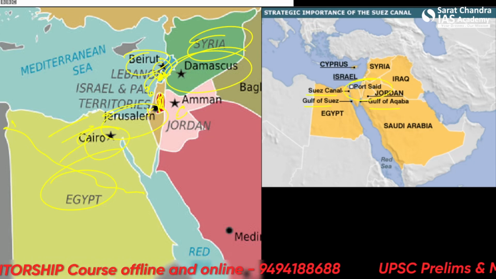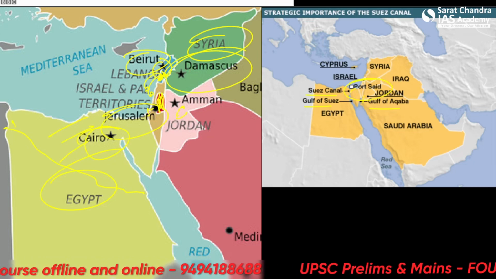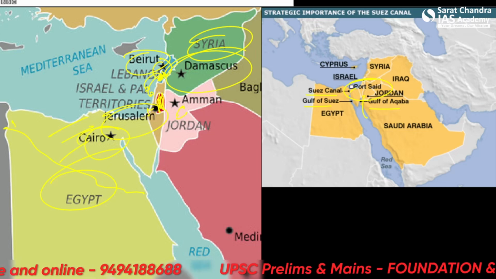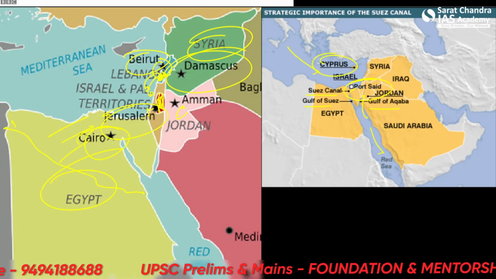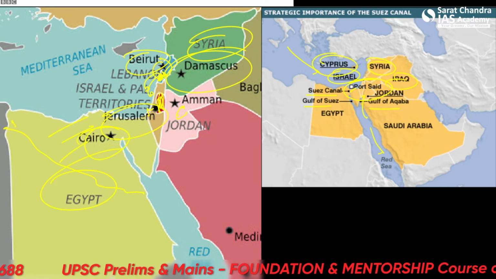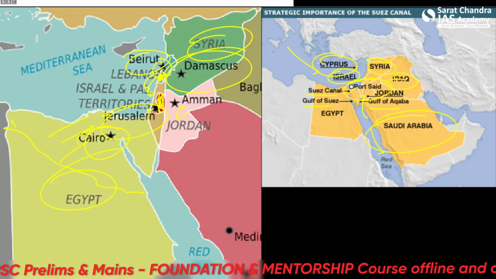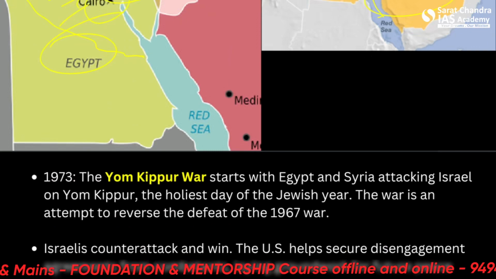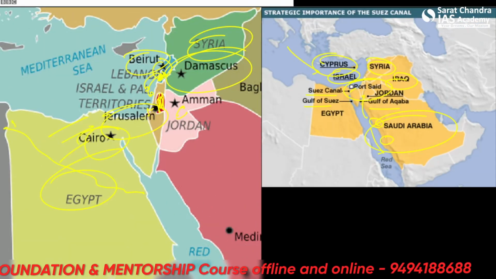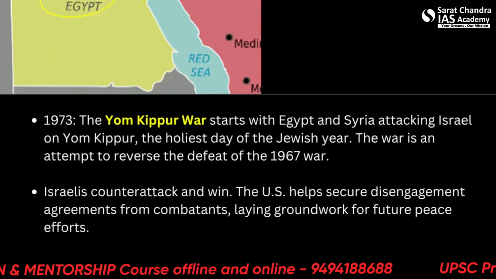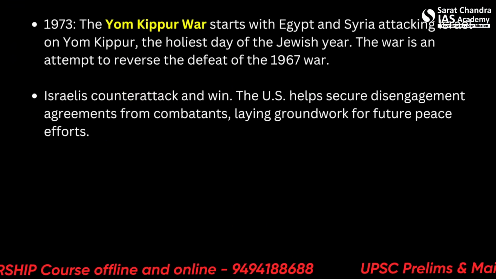The port of Said, which is a port to Egypt. The port of Elan, which is a port to Israel and its access to the Red Sea. This is Cyprus, Israel, Syria, Iraq, etc. This you know all. This is Saudi Arabia. Alright, let's move further. You can see Makkah and Medina here, and Al-Aqsa Mosque in Jerusalem.